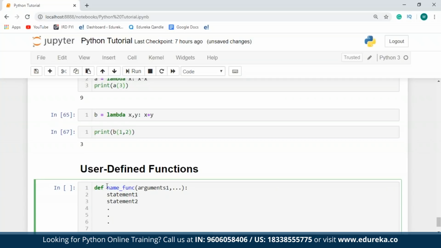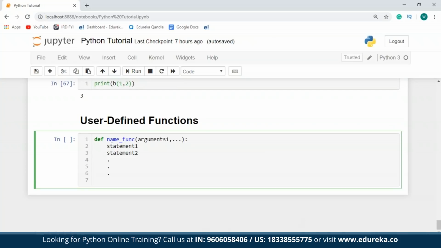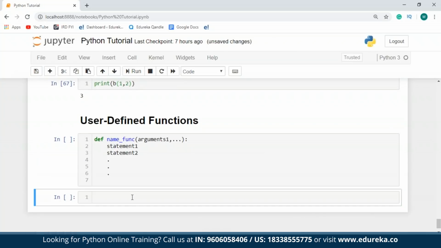So as you can see over here, the first thing that you'll have to do is make use of the def keyword. Now this keyword will actually help you to define your own function. Next up will be the name of the function. Then you'll have to pass in the arguments of your function, which can be any number of arguments starting from 0. The body of the function can have any number of statements in them. So now let's move on and create some user-defined functions.